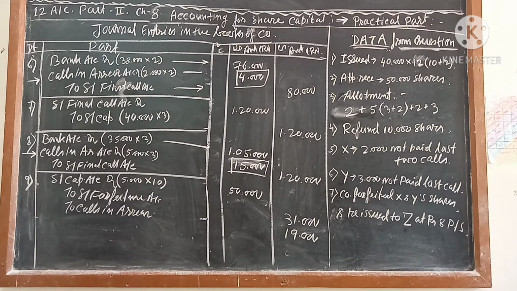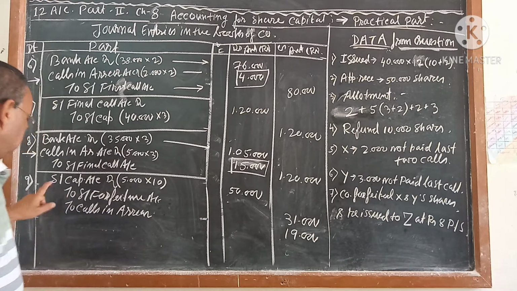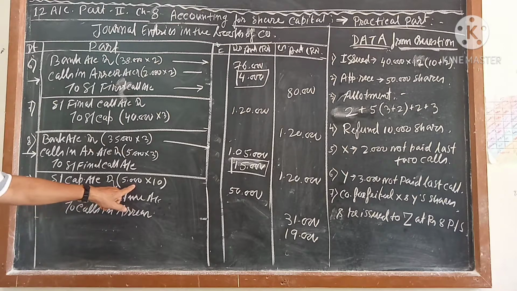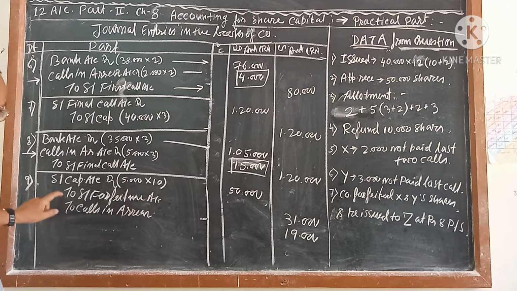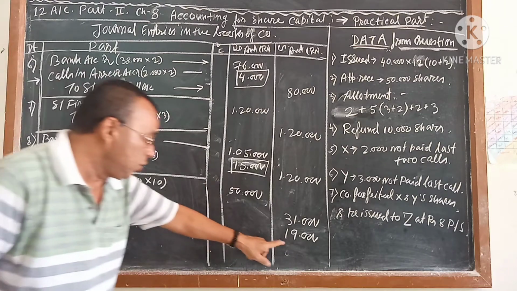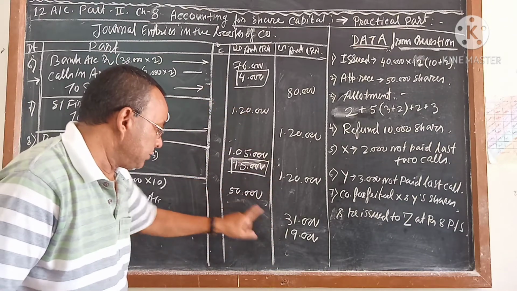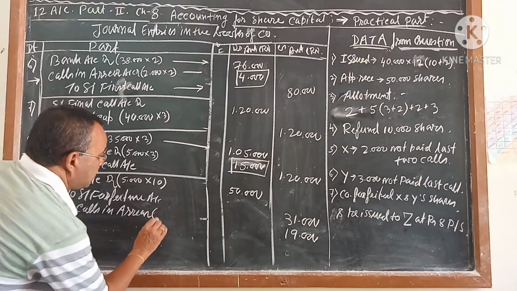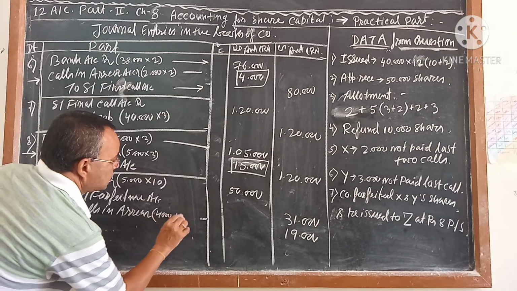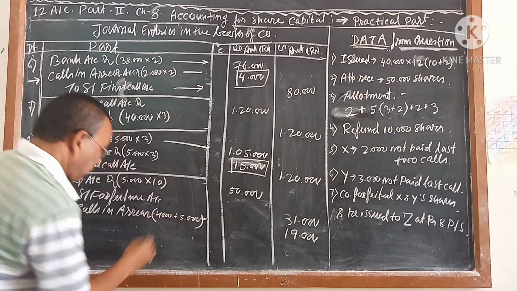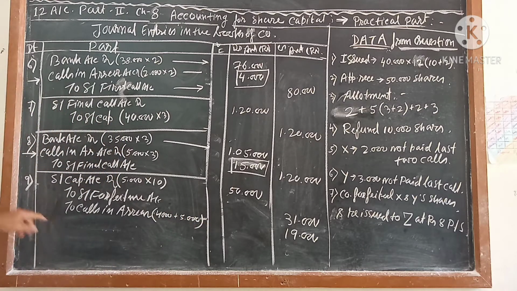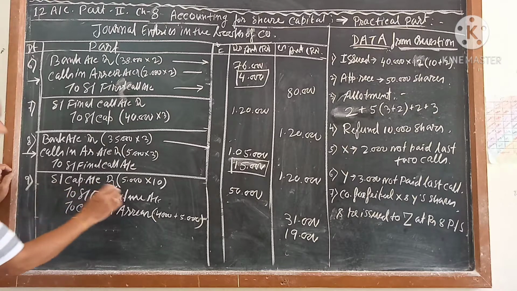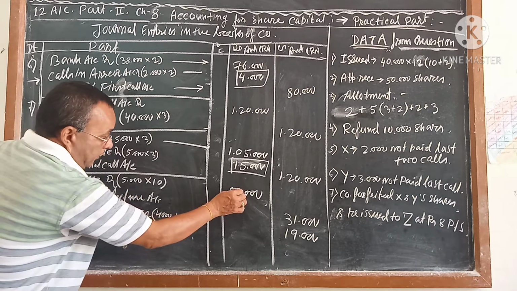Understand or not? So which way are you doing it? Share capital account debit. How many shares are going to be cancelled? Total 5,000 into face value. To share forfeiture account, to calls in arrear account. The calls in arrear amount you already know, you write that amount and subtract, you will get it. In another way also you can get it. This is 4,000 plus 5,000 equal to 9,000. Actually, what is this, you know? From X and Y you should get a total of 50,000.